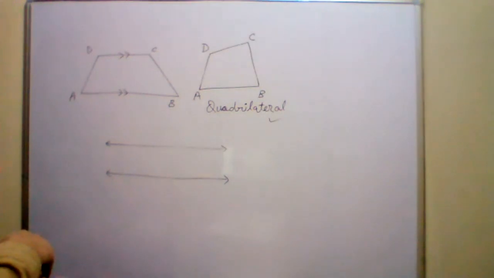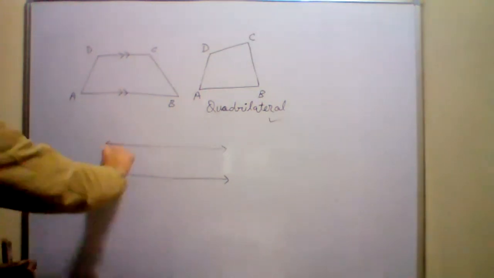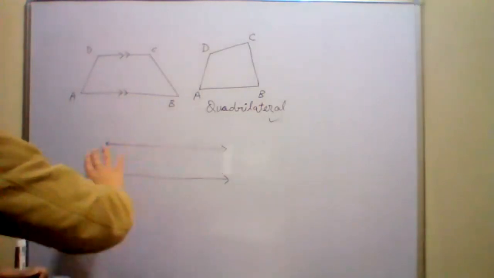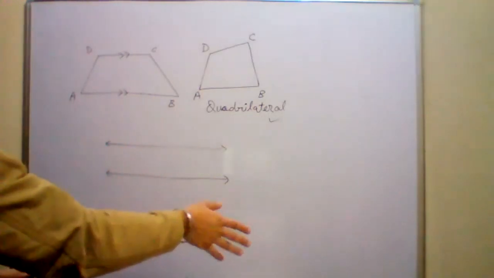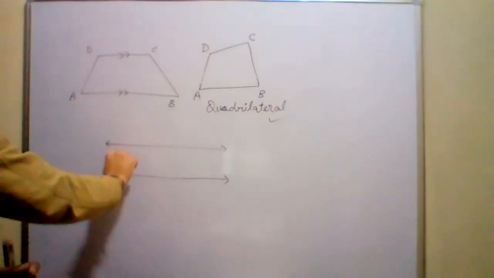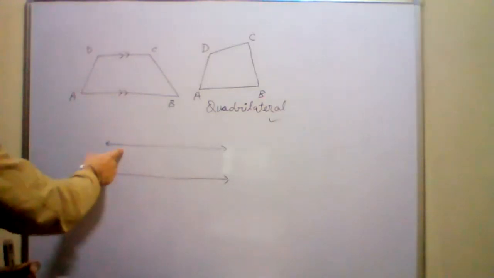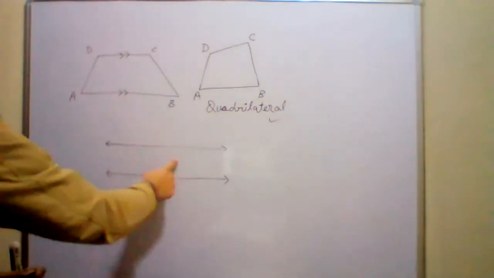Okay. So these type of lines are known as parallel lines. Okay, sir. दोनों एक दूसरे के साथ साथ चलेंगी lines, but they will never meet each other. These type of lines are known as parallel lines. उनके बीच में जो distance है, the distance between the two lines will always remain same.